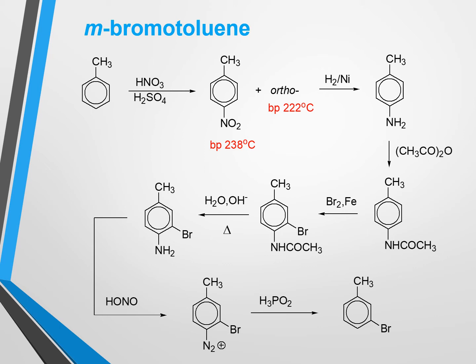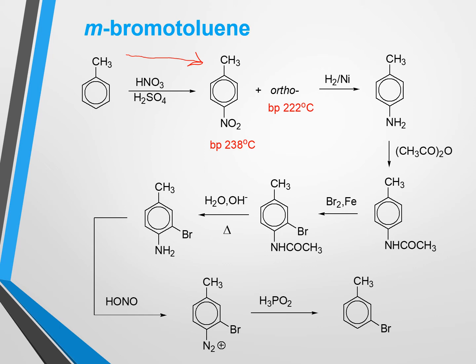We can do nitration using nitric acid and sulfuric acid to get two isomers from toluene: one is ortho-nitrotoluene and another is para-nitrotoluene. And we already know that there is a difference between the boiling points of these two isomers, so it is possible to separate them by simple distillation or other separation techniques.